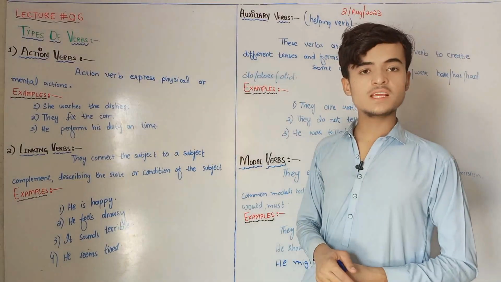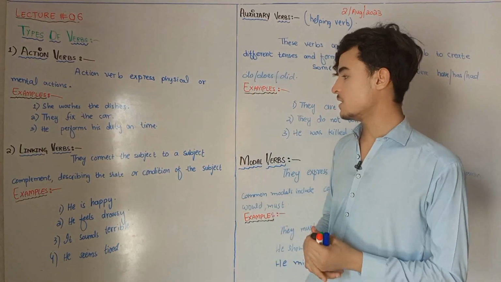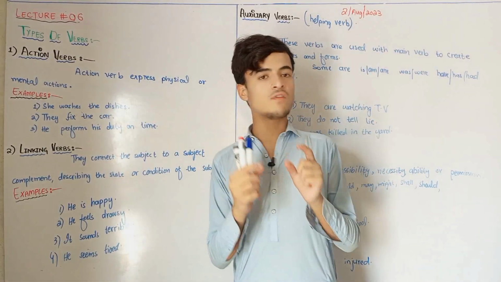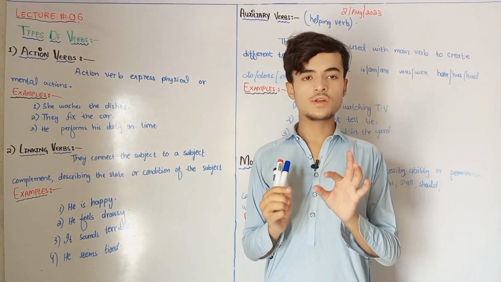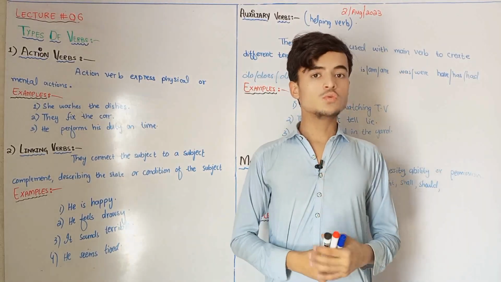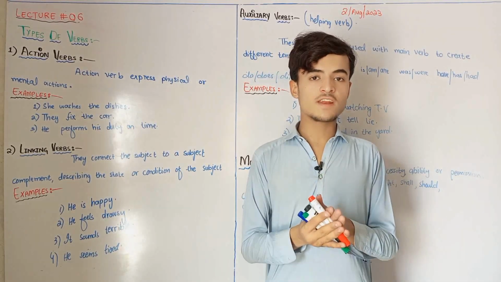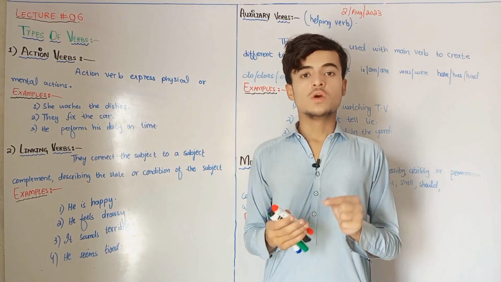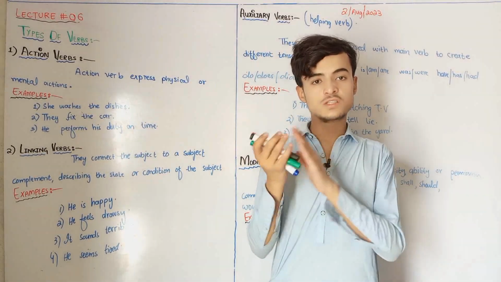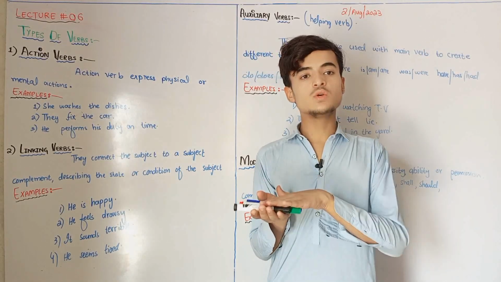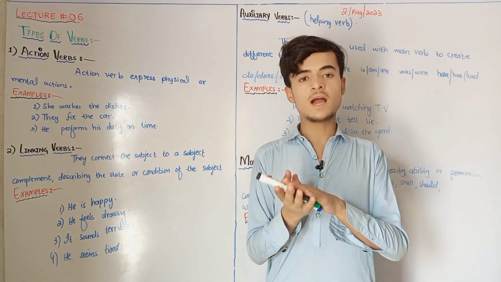Now let's come to the linking verbs. What are linking verbs? They connect the subject to the subject complement. What are complements? I have already told you about the subject and complement, object and complement. So what is object and what is complement? Object is the receiver of an action. Whenever you use an action verb in the sentence, there will be an object. Whenever you use a stative verb or a linking verb, there will be a complement.